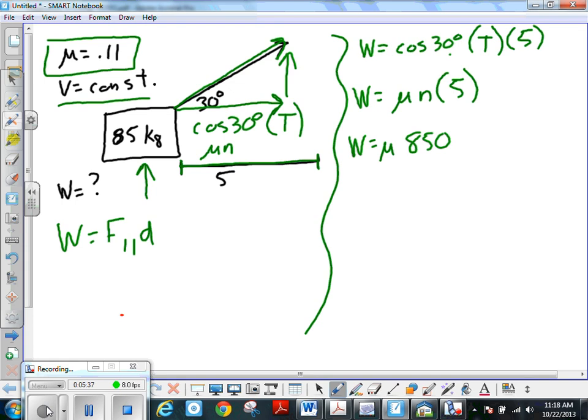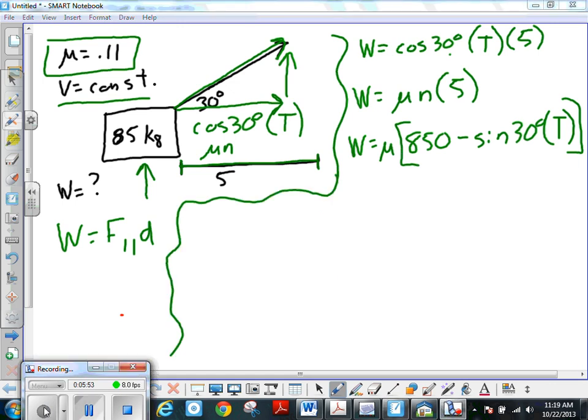So it'd be 850 then minus sine 30 T. Okay, and that would be another definition of work. Okay, so now we can see we have two definitions for work. They both have T in them, so one way we could solve this problem is just solve for T. And then, once we solve for T, we can plug it back into either one of these definitions, and then we should be able to have our work.